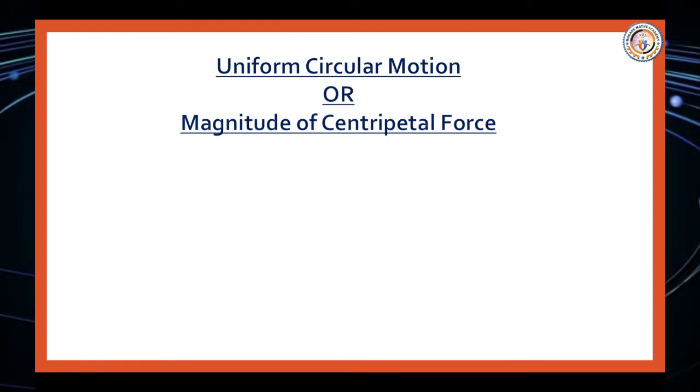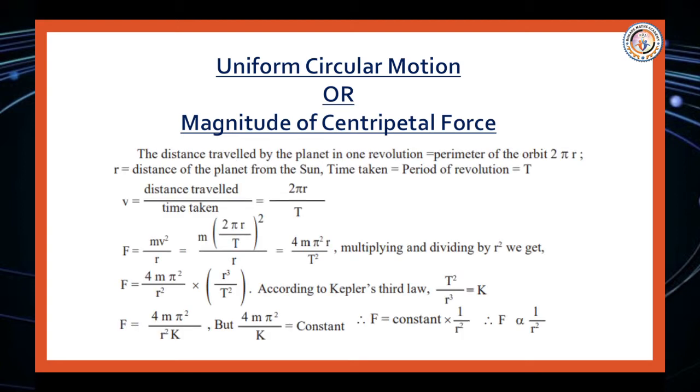Uniform circular motion, or the magnitude of the centripetal force. So friends, let's start. The distance traveled by the planet in one revolution is equal to the perimeter of the orbit, 2 pi r, where r is the distance of the planet from the sun. Time taken is the period of revolution T. So v, for velocity, is the distance traveled upon the time taken, equal to 2 pi r upon T.